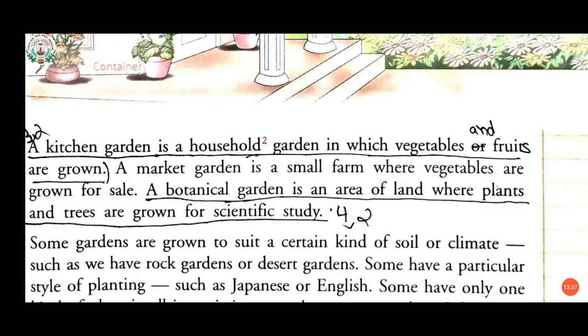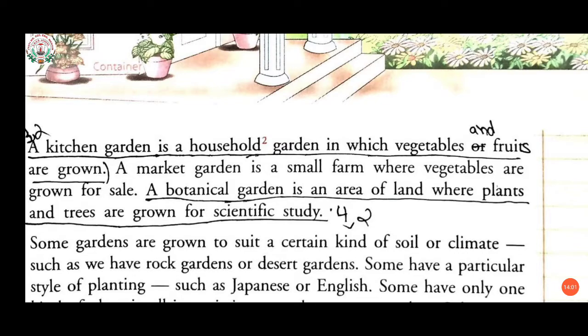A market garden is a small farm where vegetables are grown for sale. A botanical garden is an area of land where plants and trees are grown for scientific study. Now, all these are given here in the book that I have read over here.